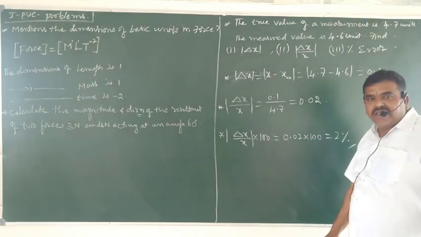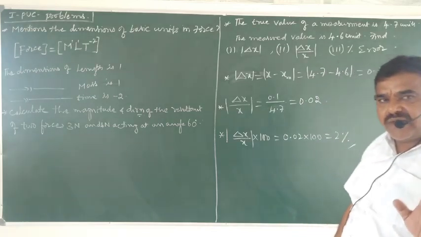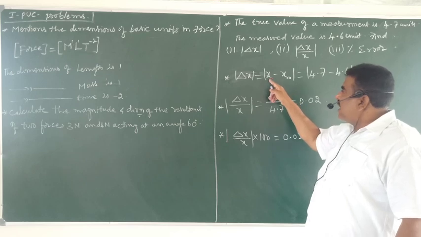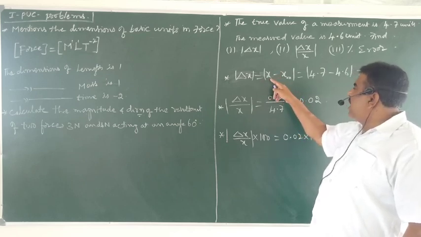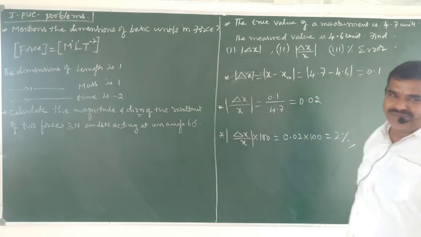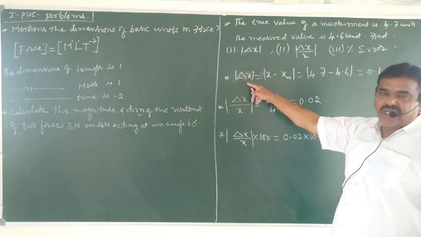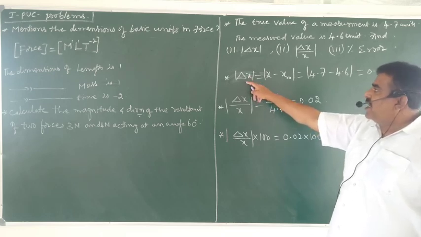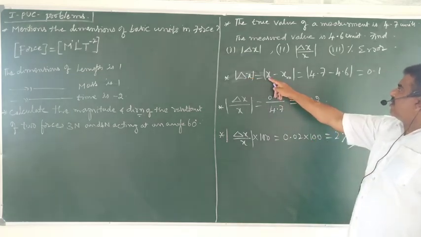So what is absolute error? You know that the absolute difference between the measured value and the true value is called absolute error. That is the formula to find absolute error. This is the measured value, 4.6.